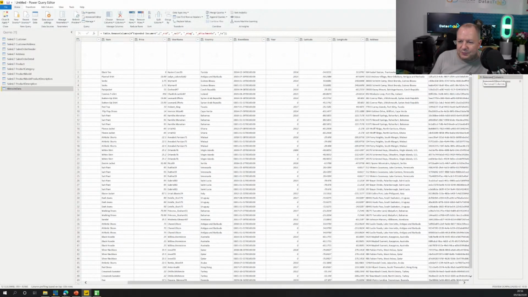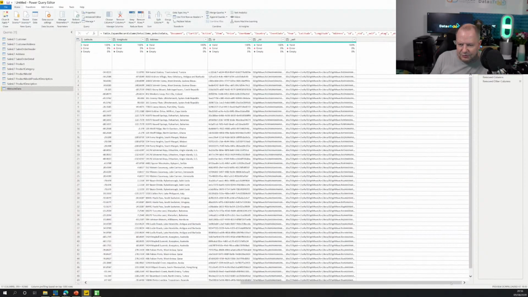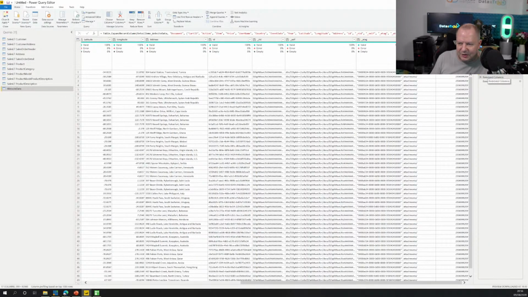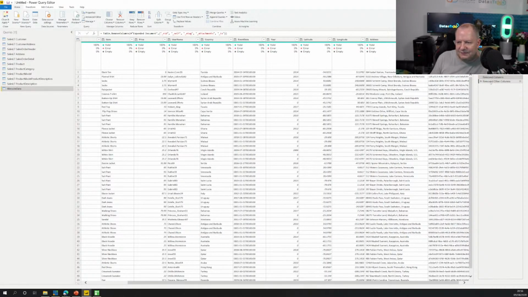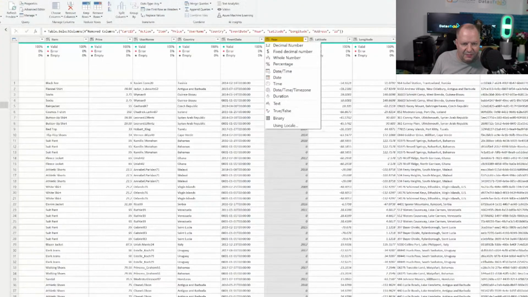But I can go back to a previous step and I can see that they were there in the expanded document. All of the extra columns were there, but when I've removed them, they then disappear, and I'm cleaning stuff up. I want to change some data types. So the year, for example, that is an ABC123 at the moment, which is just a string.